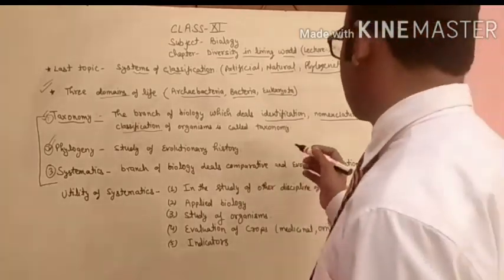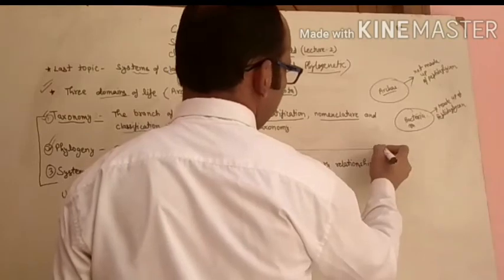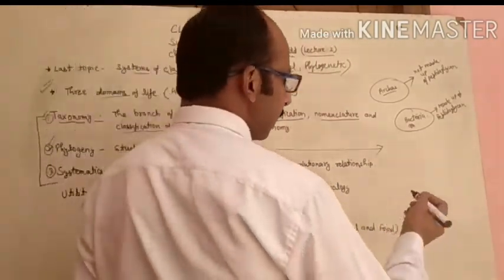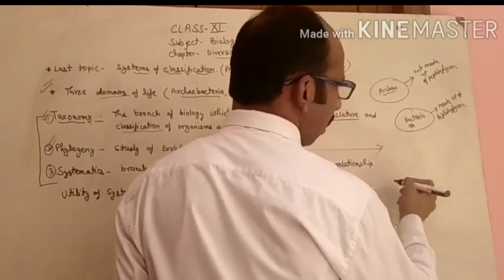Just for example, I can give you one example here. In class 9th and onwards, you have studied the different chordates.